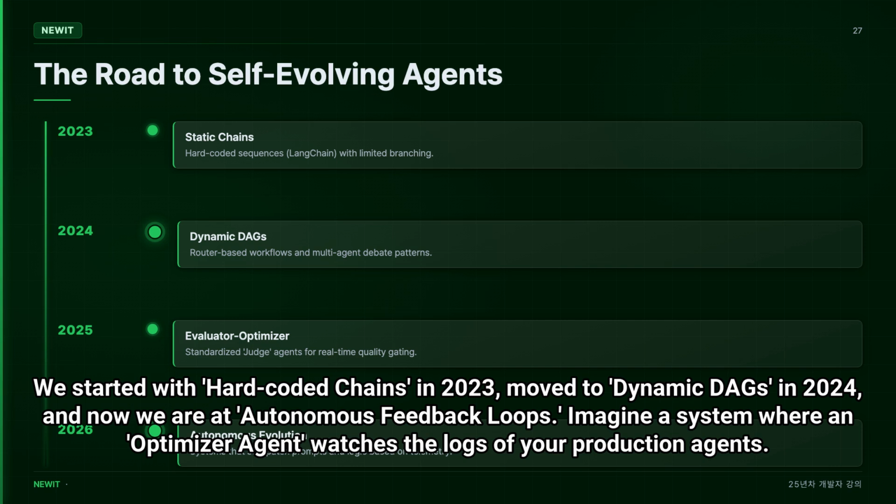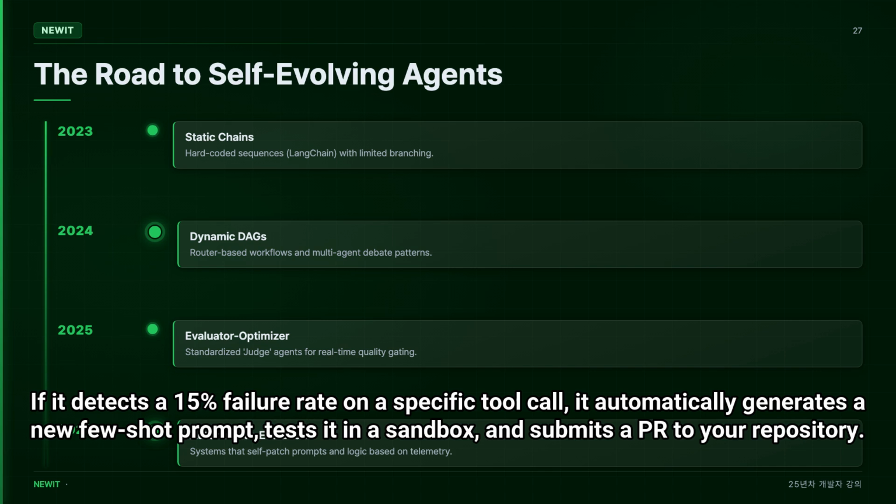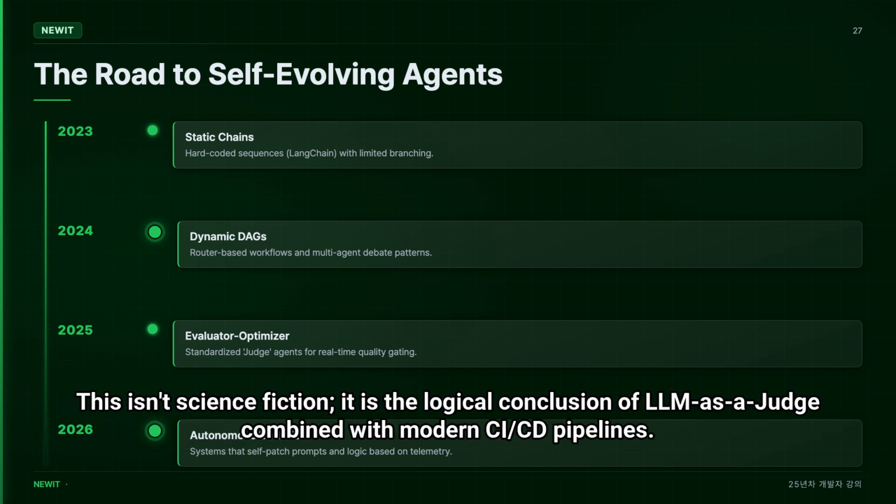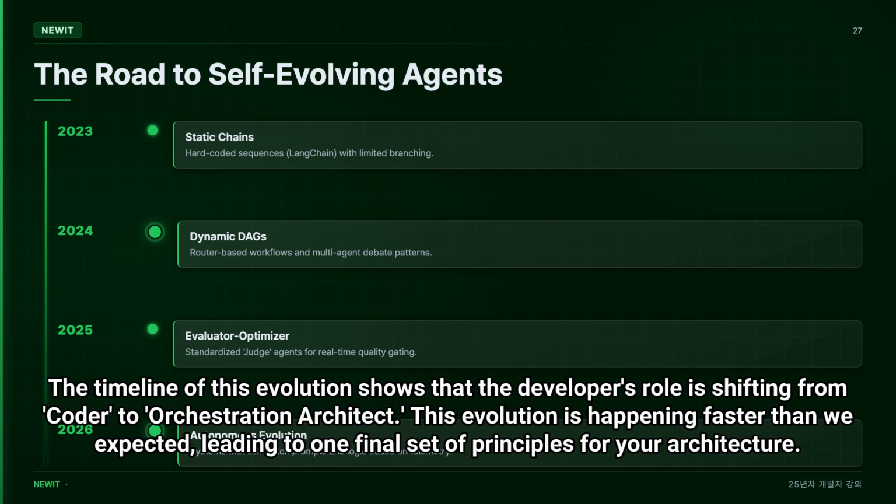We started with hard-coded chains in 2023, moved to dynamic DAGs in 2024, and now we are at autonomous feedback loops. Imagine a system where an optimizer agent watches the logs of your production agents. If it detects a 15% failure rate on a specific tool call, it automatically generates a new few-shot prompt, tests it in a sandbox, and submits a PR to your repository. This isn't science fiction. It is the logical conclusion of LLM as a judge combined with modern CI/CD pipelines.